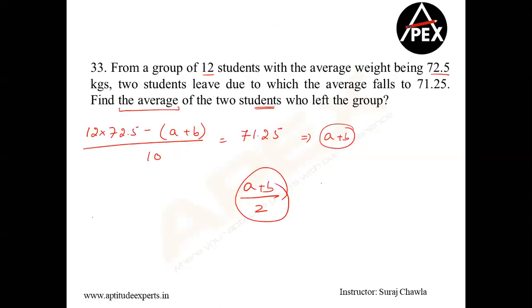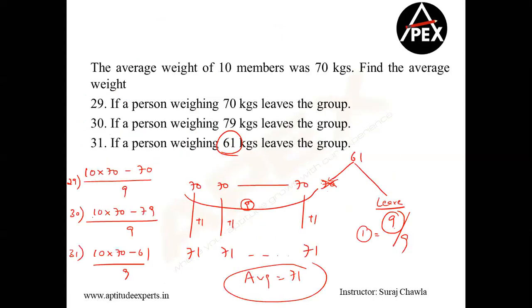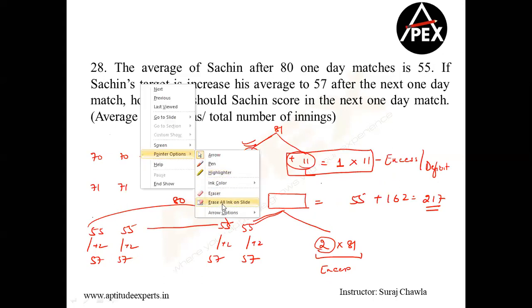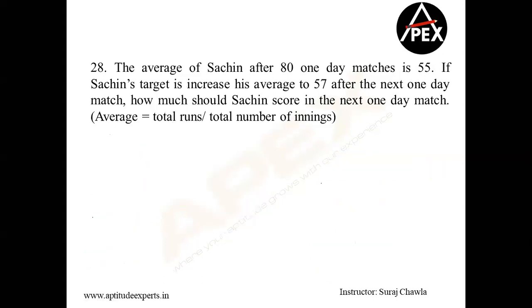Can you show me the 28th question? Yeah, 28 is this one. You can go with the basic method if you want to. The basic method says quite simple stuff. 80 into 55 is the existing sum total. I do not know how much he has scored in the next match. Divided by 81, and my new average is 57. Next doubt, please.